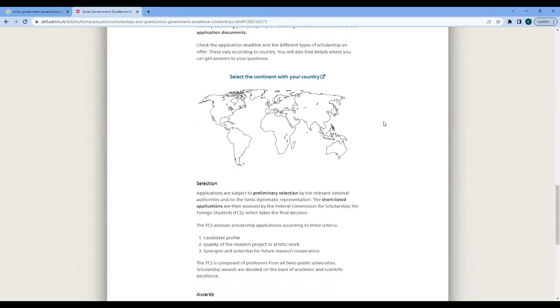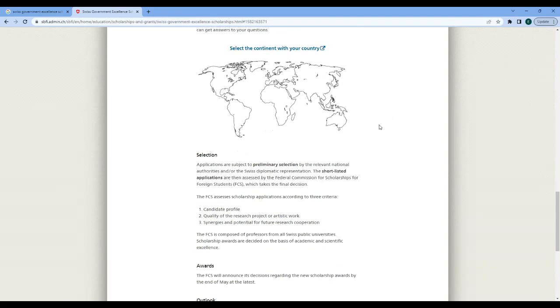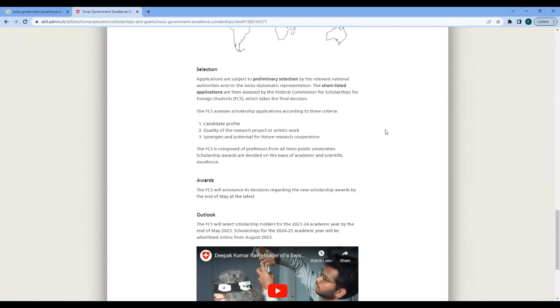And the selection criteria is indicated here as well, showing that the candidate profile is very important to them, and the quality of the research project, that's your research proposal, is also important to them, and the potential for future research cooperation is also a very interesting aspect they look at for every application. And this award will be released by the end of May next year.